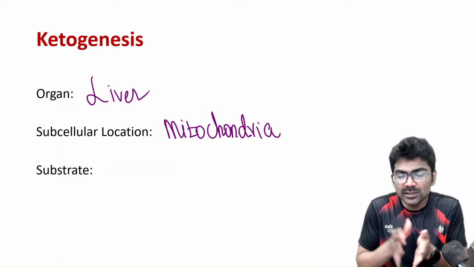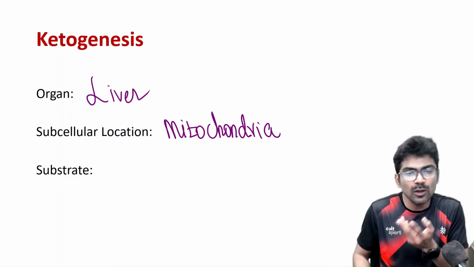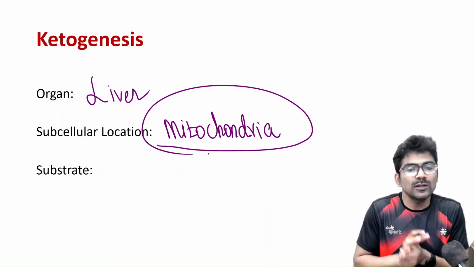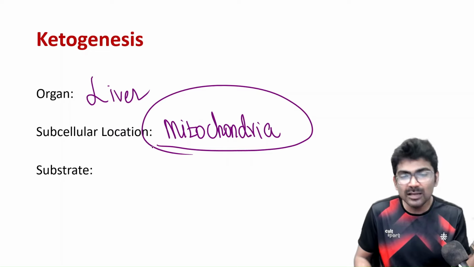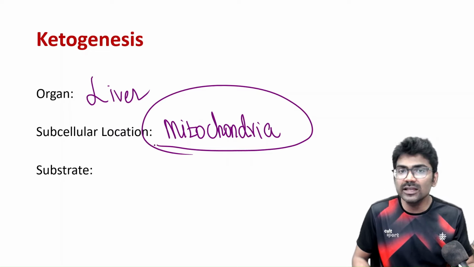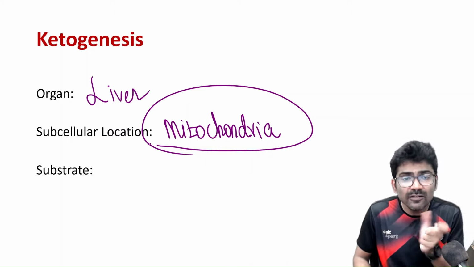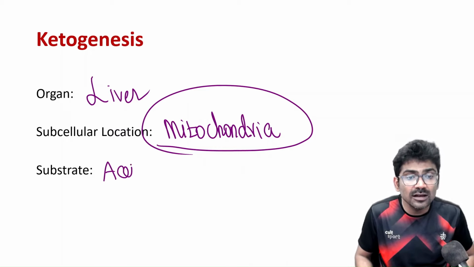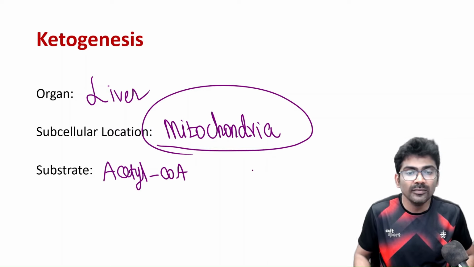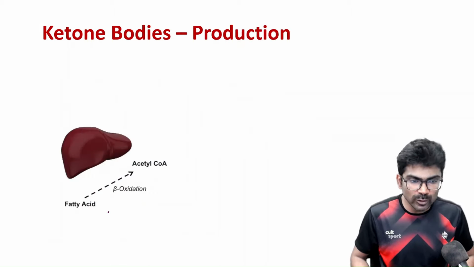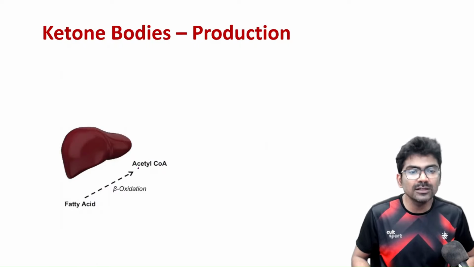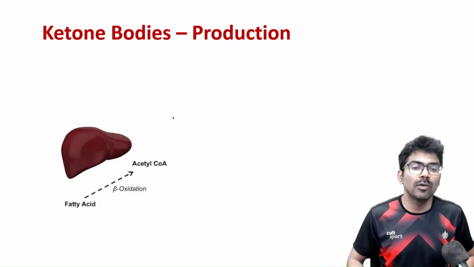So what are ketone bodies? Partially oxidized fatty acids, right? So of course ketogenesis also takes place in the mitochondria. What is the substrate? Again, let me repeat. What are ketone bodies? Partially oxidized fatty acids. What is the product of fatty acid oxidation? That is acetyl CoA. This acetyl CoA is coming from fatty acid oxidation. Okay, let's move ahead. So as I told you, from fatty acids, beta oxidation produces acetyl CoA. This acetyl CoA is converted to ketone bodies.